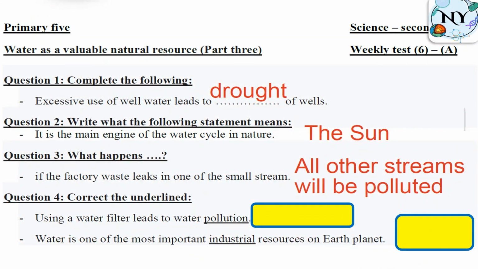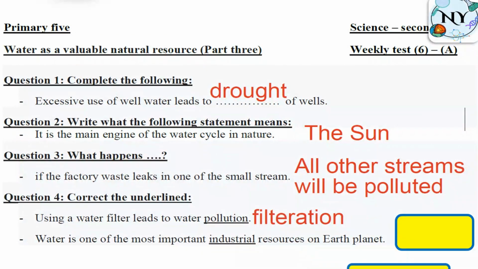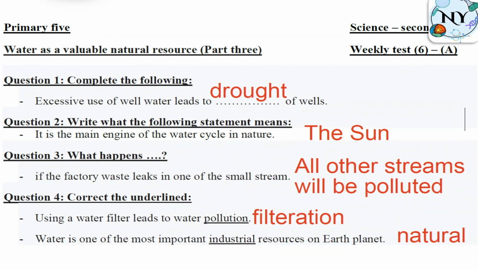Using a water filter leads to water pollution. No, filtration, water filtration. Water is one of the most important industrial resources on Earth, the planet. No, water is a natural resource, or renewable natural resource, to be accurate.